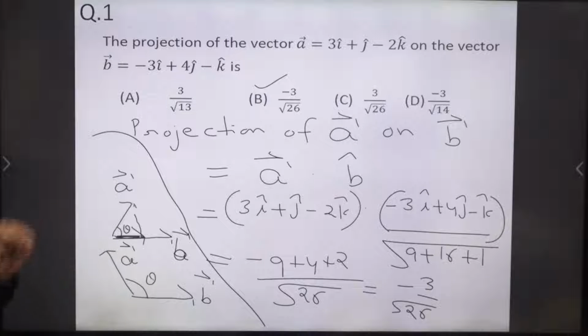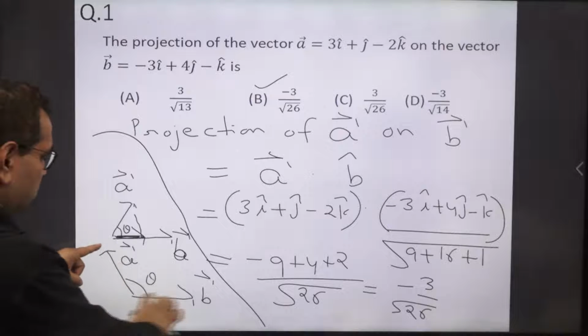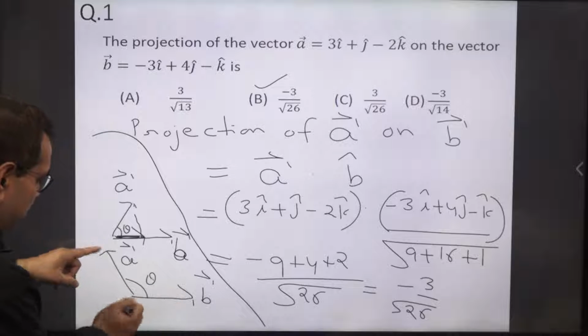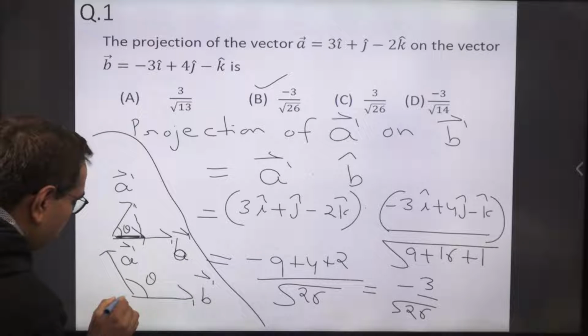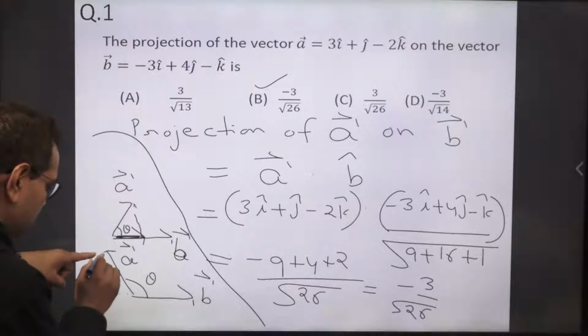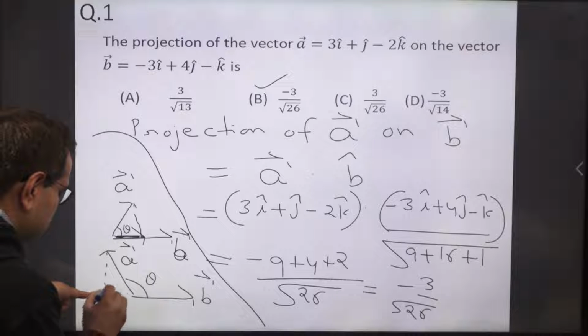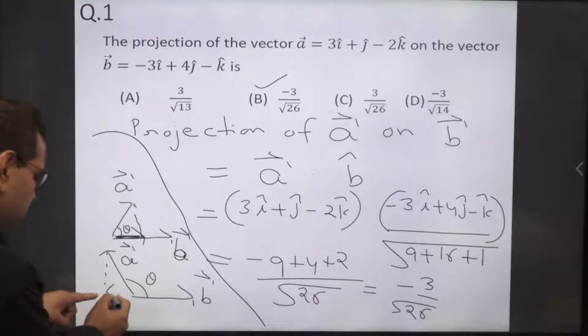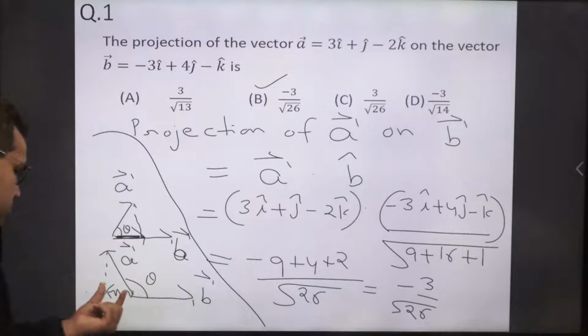Now, how can you draw the perpendicular here? From this tip, you cannot draw the perpendicular to this side. So you have to draw the perpendicular on the opposite side, by producing this to the back side. So now this is the perpendicular. This is called the projection.